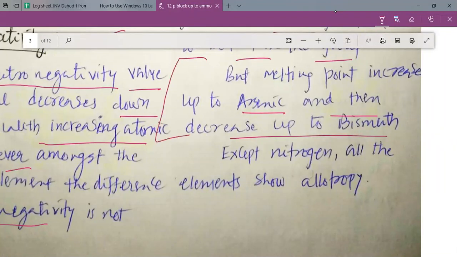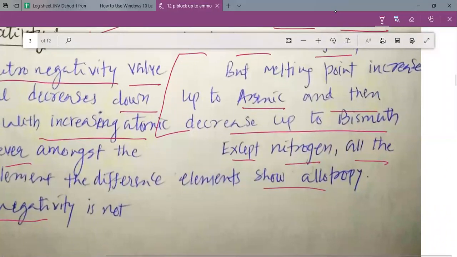If you can remember, my dear students, for group 15 elements, as you go down the group, the melting point increases from nitrogen to phosphorus up to arsenic, but from arsenic to antimony and bismuth, the melting point decreases. So in liquid state, they possess the higher melting points. Except nitrogen, all the elements show allotropy.